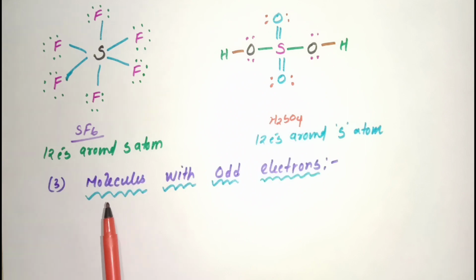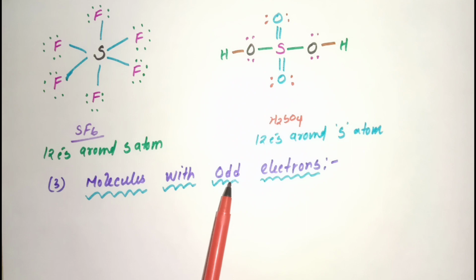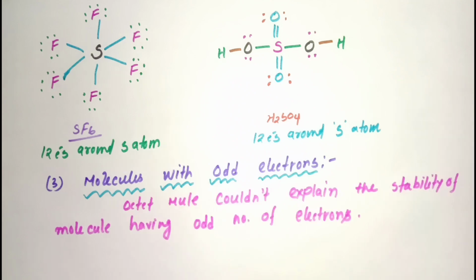The next limitation is molecules with odd electrons. So the octet rule could not explain the stability of molecules having an odd number of electrons. The examples are nitric oxide and nitrogen dioxide. In such types of molecules, the central atom, that is nitrogen, contains an odd number of electrons, and it does not follow the octet rule.